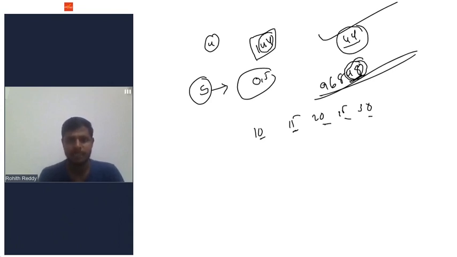Next, 6. 6 is simple. A number is said to be divisible by 6 if it is divisible by both 3 and 2. We know the divisibility rule for 3, and we know the divisibility rule for 2.